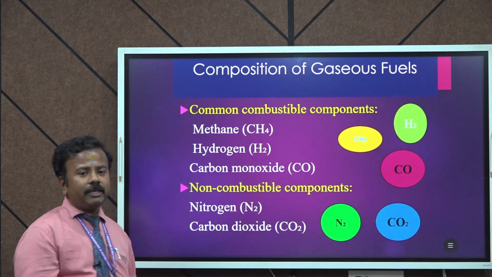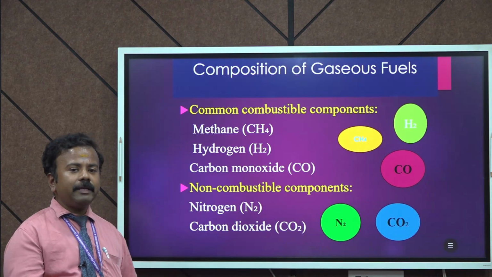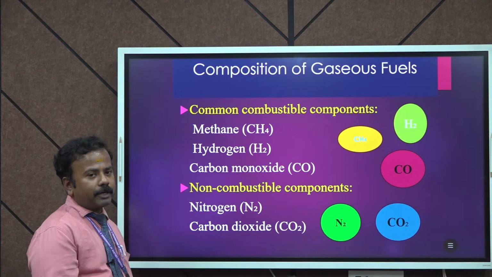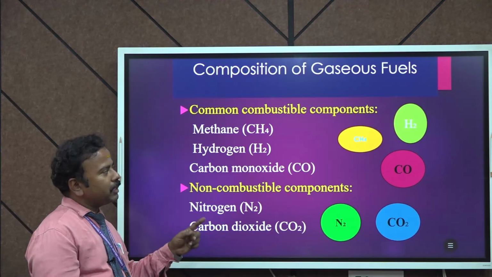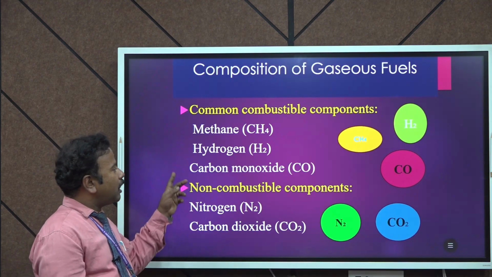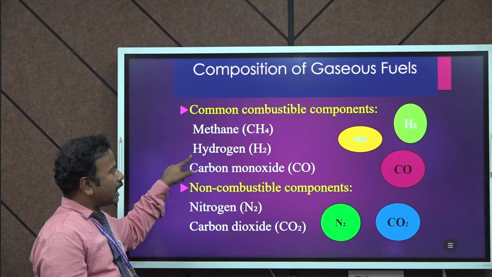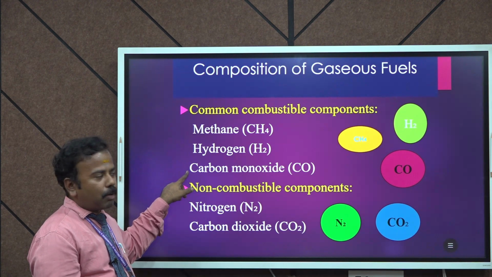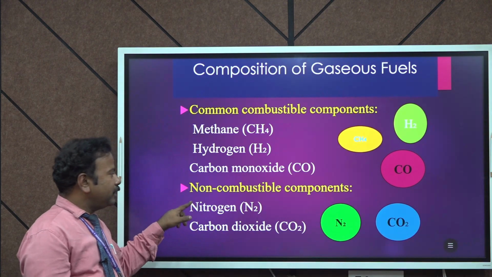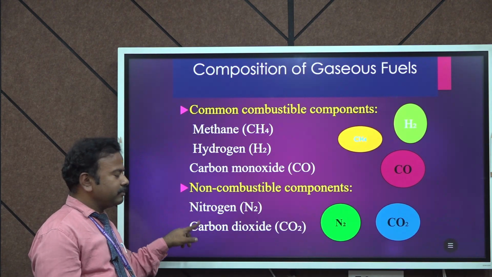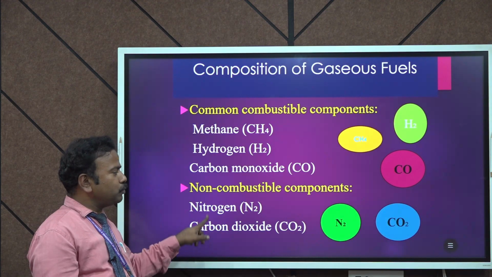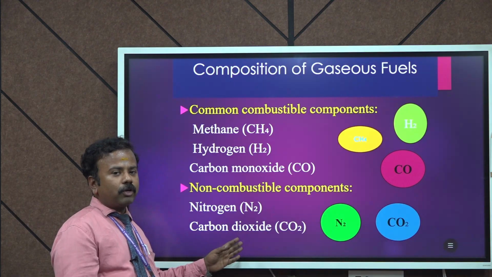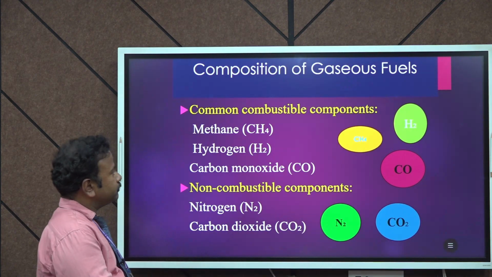So this is the composition of the gaseous fuels. First of all, it is separated into two different types of components: combustible and non-combustible. The common combustible components are methane, hydrogen and carbon monoxide. The non-combustible components present are nitrogen and carbon dioxide. This is the composition of the gaseous fuel.